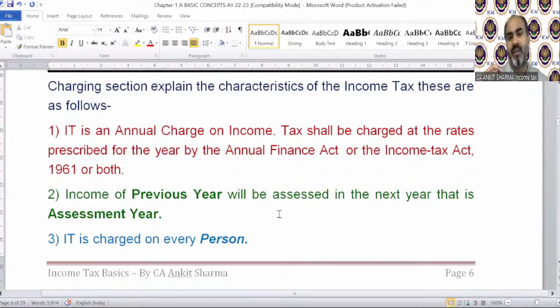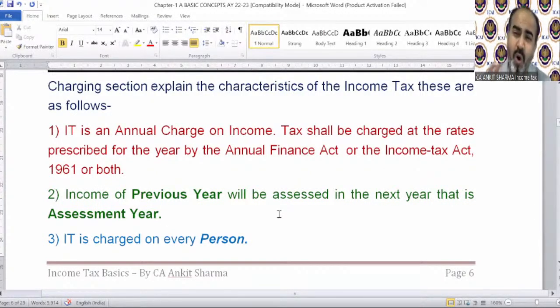This is the simplest tax planning. If you do not want to pay tax, you need to do only one thing: you have to come out of the definition of person. If you do not fall in the definition of person, you do not need to pay any tax in our country. So this is the easiest way to avoid income tax.